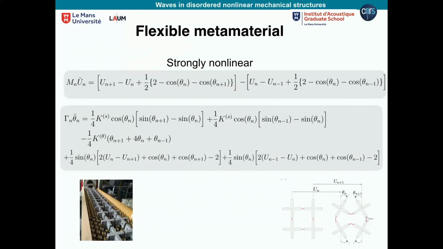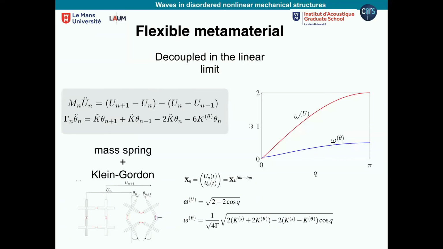It's not to discuss at length, but to say again, I have the displacement of the process, u, and the rotation, coupled degrees of freedom. And here it is nonlinear with a strong nonlinearity, which is sinusoidal. Okay, then we will use that. So, the linear limit, once again, interesting in this model: in the linear limit, they are decoupled. In the linear limit, the rotations don't see the displacements. And this is the dispersion relation of each one.